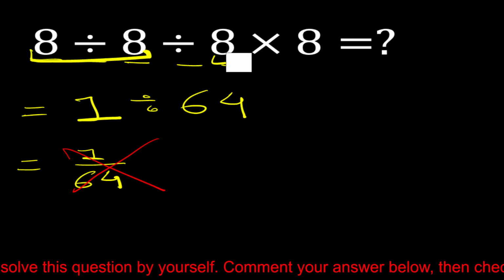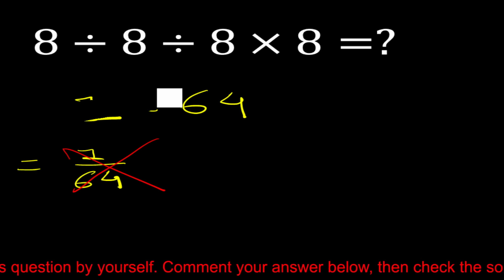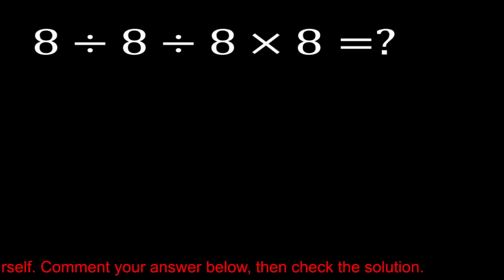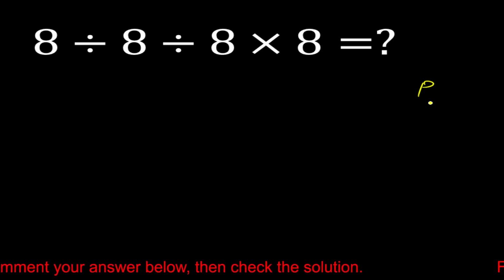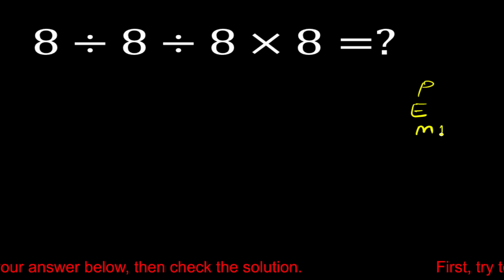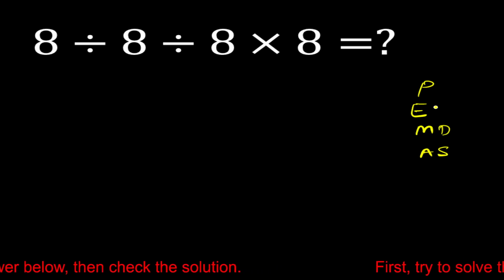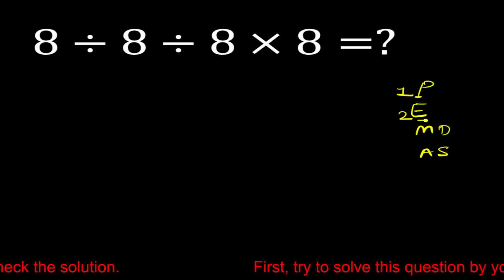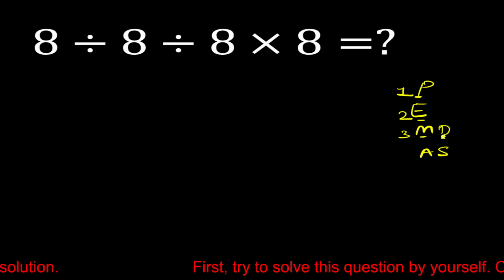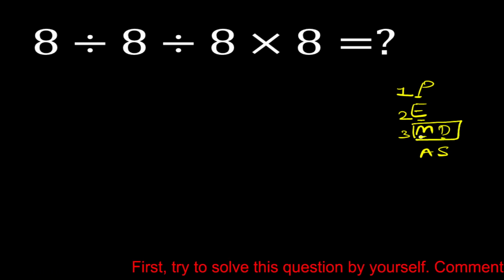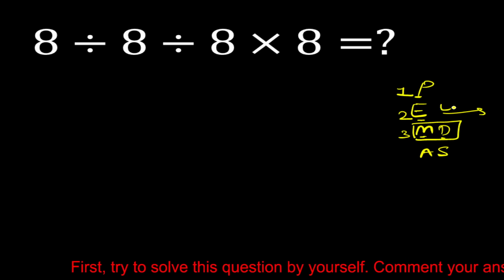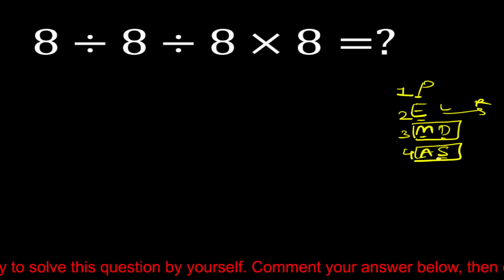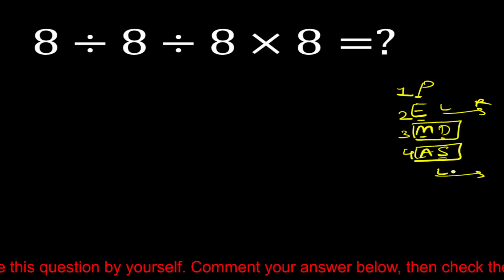So now let's solve this problem correctly by using the PEMDAS rule. According to PEMDAS, first priority is parenthesis, second priority is exponents, third priority is multiplication and division. Here multiplication and division both have equal priority, so we have to solve it from left to right. Fourth and last priority is addition and subtraction. Also both have equal priority, so we have to solve it from left to right.